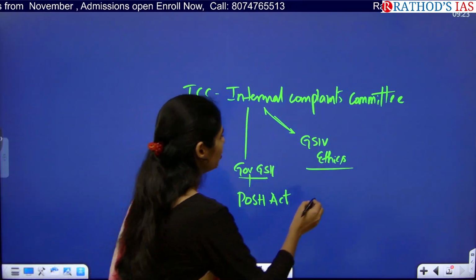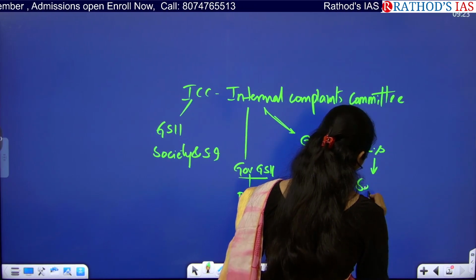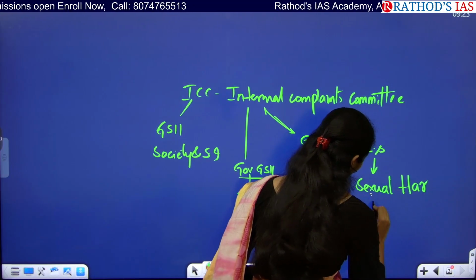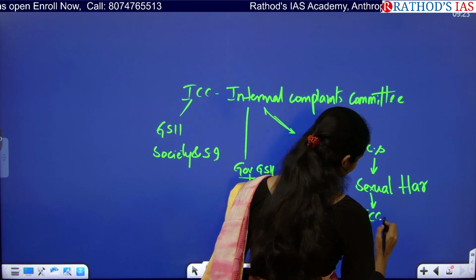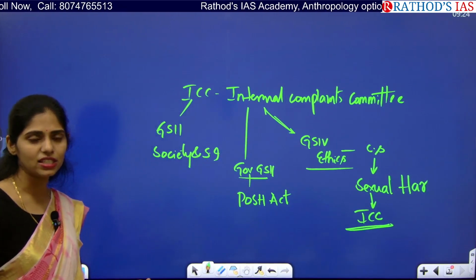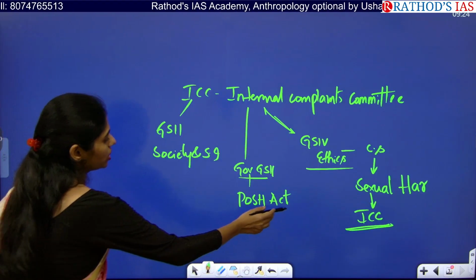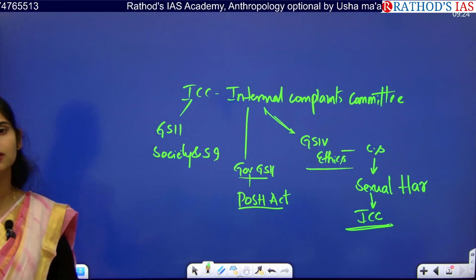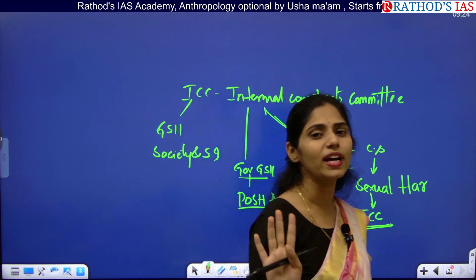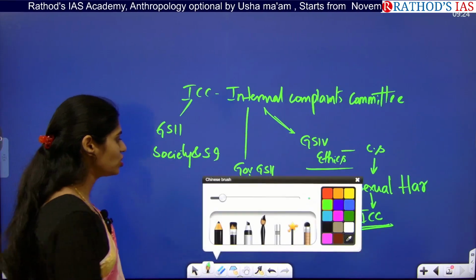And whenever you are writing an ethics related case study, if you are addressing this issue of sexual harassment at workplace, you have to add this point of ICC. In measures, you have to say we have to establish an ICC, which is mandatorily required under this POSH Act. You have to include this POSH Act as well as ICC in your case study. If you are not writing these 2 points, then you will be losing at least 2 marks in your case study.